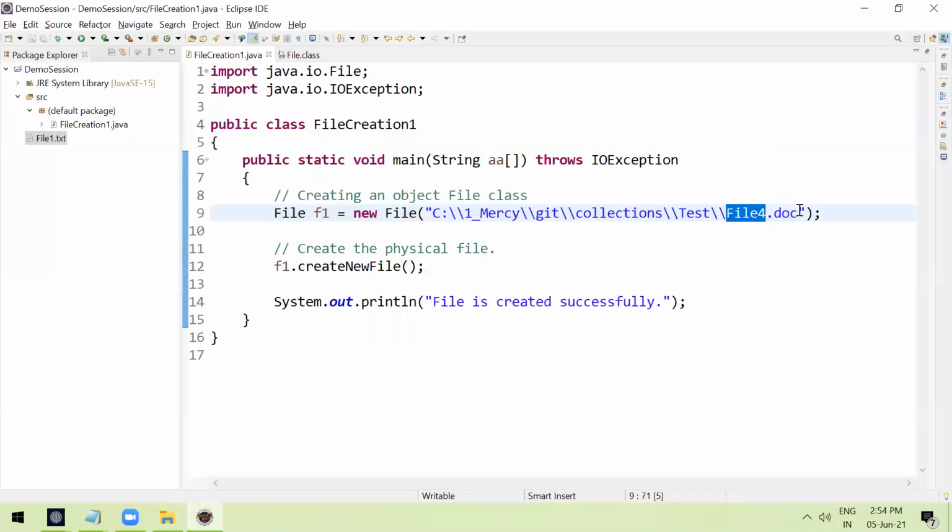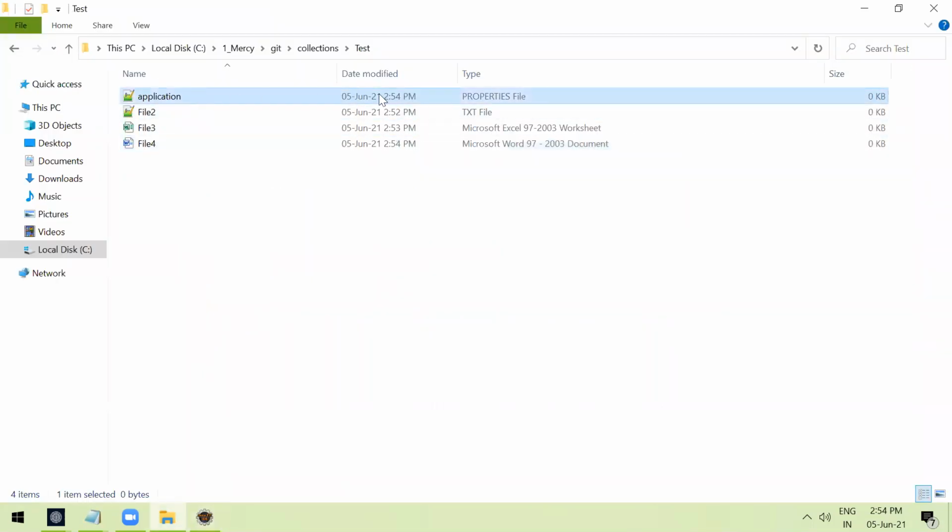Properties file you want, just use .properties. In real-time application, we will be using properties, right? Suppose application.properties. In Spring, usually we will use application.properties. Use this one, run again. You should see application.properties. It is a type is properties file, right? Clear?